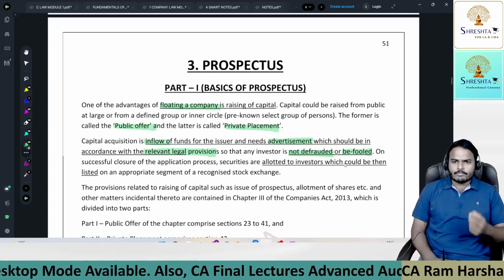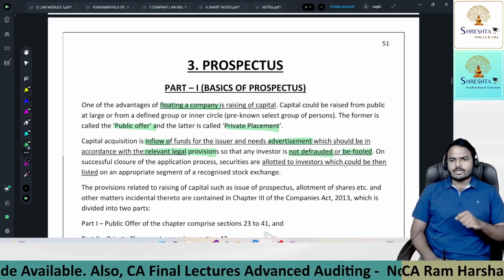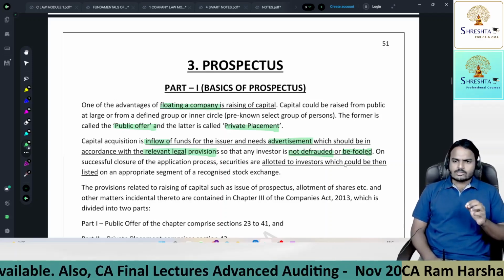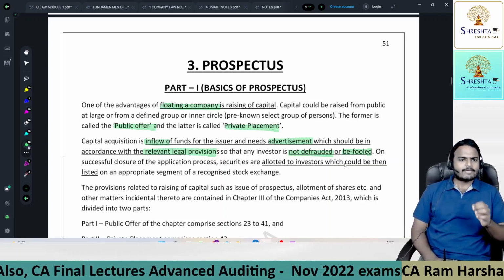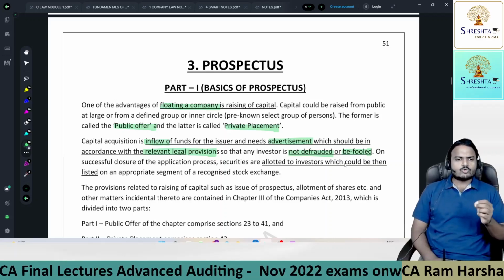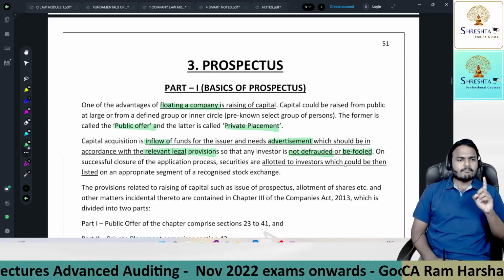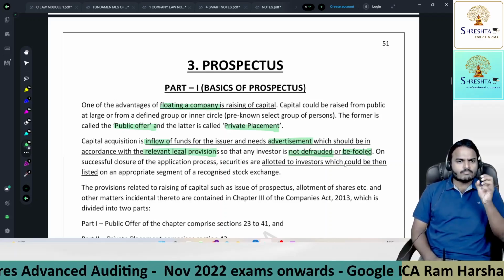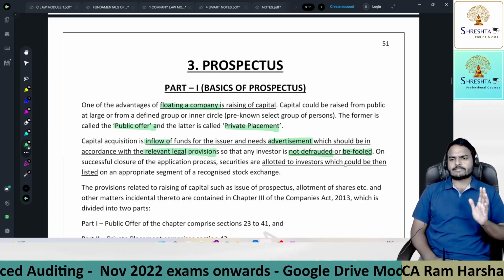Some people will incorporate companies to defraud or fool the public. So remember one point, my dear students: the main purpose of administrative laws like the Companies Act, LLP Act and SEBI is simply to administer the body corporates so that the public gets protected. This is the main pillar. The main objective of the lawmaker in framing the Companies Act is to protect the public.